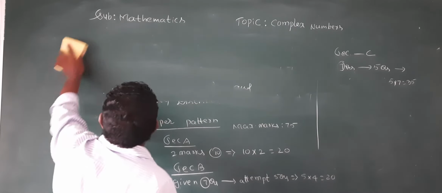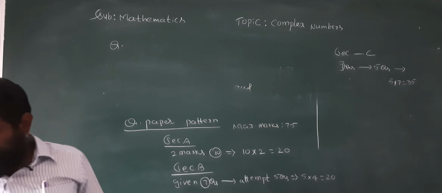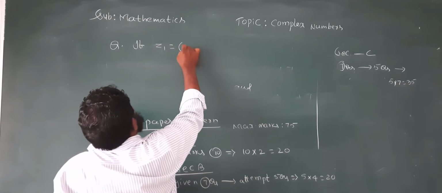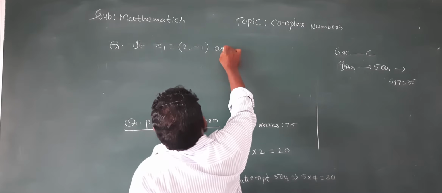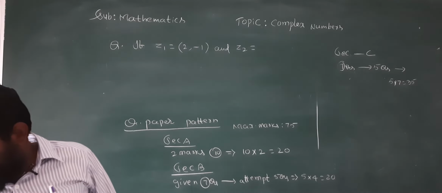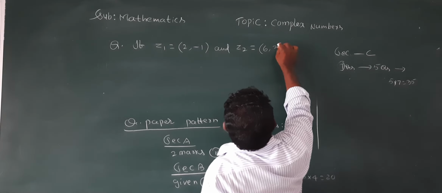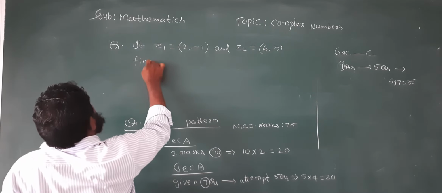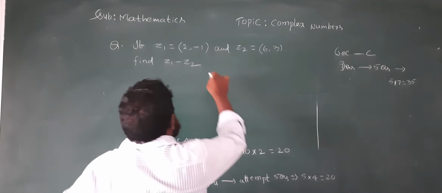The first question is: if z1 equals 2 comma minus 1 and z2 equals 6 comma 3, find z1 minus z2. Understand? Do like this.